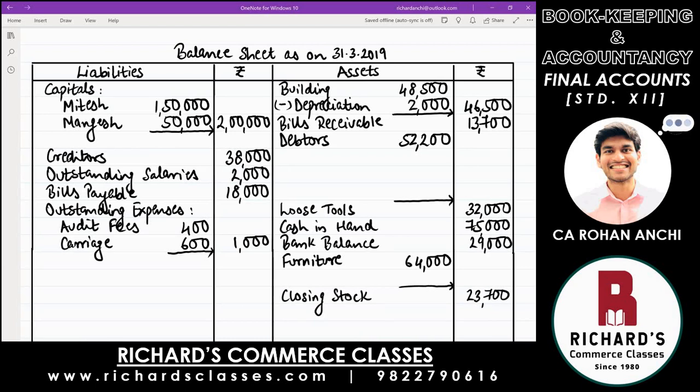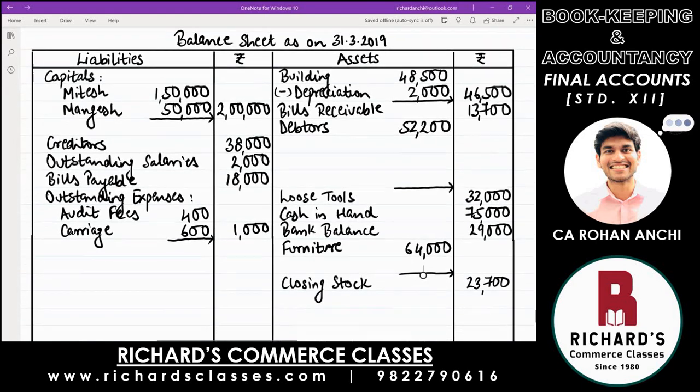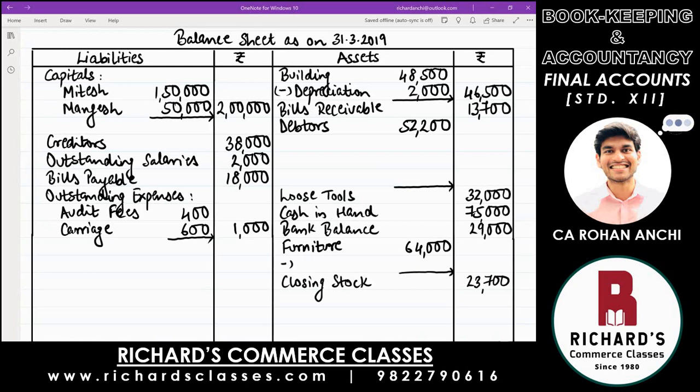And there is one more asset which is being depreciated given in point number 6. That is furniture. So come to furniture and same thing. Write down minus depreciation, but this time we will have to calculate what is that amount, because they say depreciate by 5%. So take 64,000 into 5%. Anybody? 3,200. That is correct. 3,200 is depreciation. So deduct and find out the new value of furniture. 60,800.